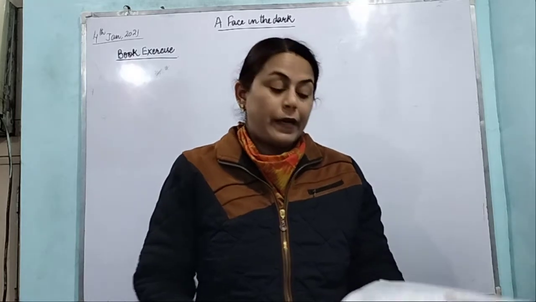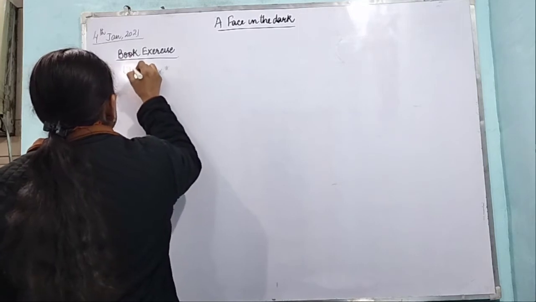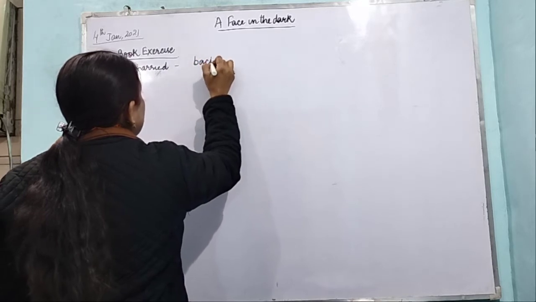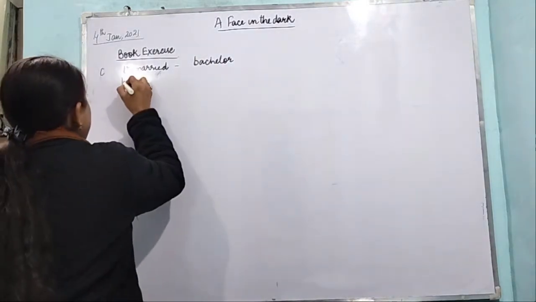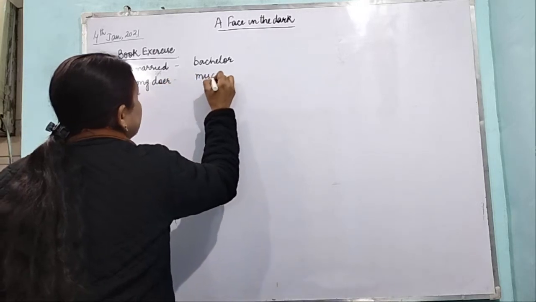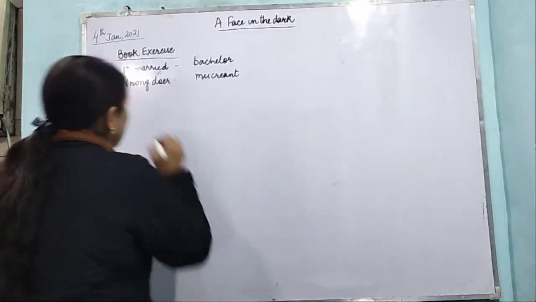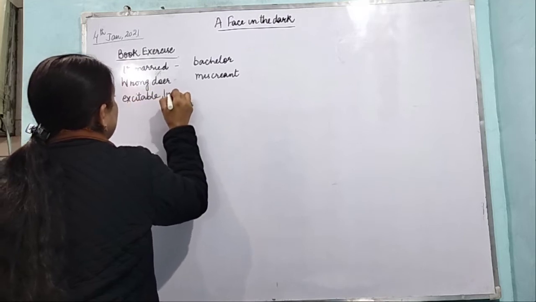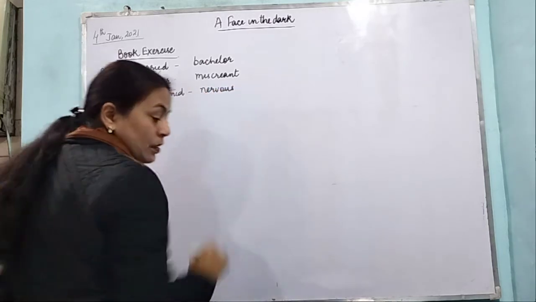Now the C part is find the words from the lesson which have the following meanings. So an unmarried man. What is an unmarried man called? Unmarried means bachelor. Then the second is wrongdoer. Wrongdoer, miscreant. The next is excitable or timid. So in this we can write nervous.